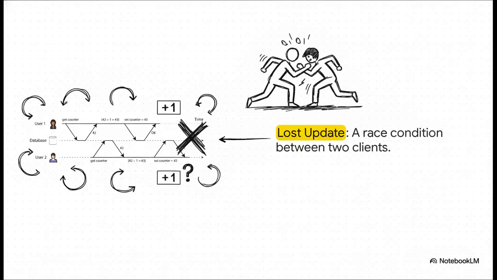Meet our first concurrency villain, the lost update. Imagine user 1 and user 2 both want to increment a counter, let's say from 42 to 43. They both read the value 42 at the exact same time. User 1 calculates 43 and writes it back, but simultaneously, user 2 also calculates 43 and writes it back. User 2's write completely clobbers user 1's write. We literally had two increments happen, but the counter only went up by one. The data is fundamentally corrupted, all because of a race condition.